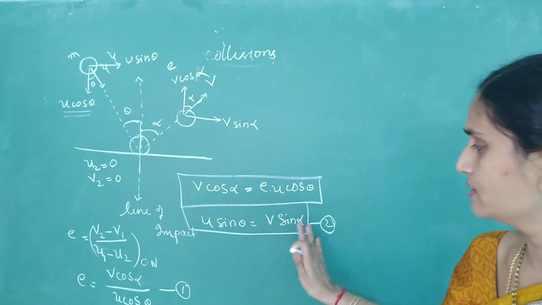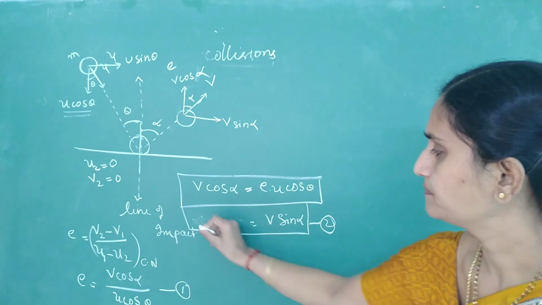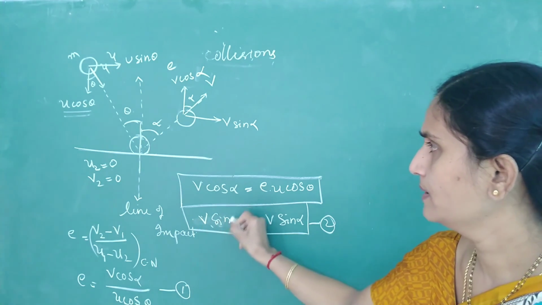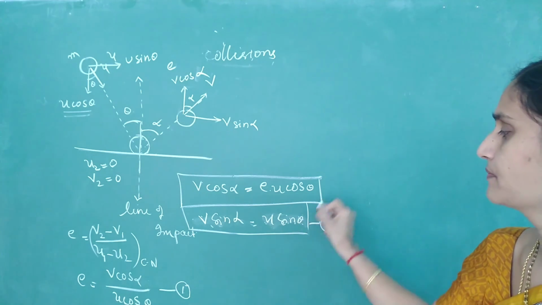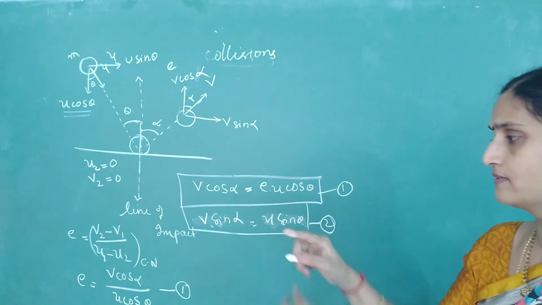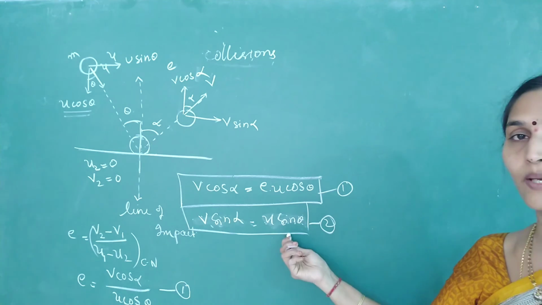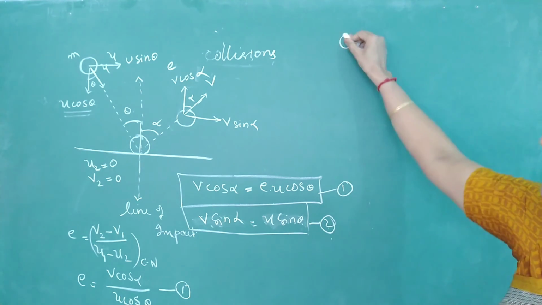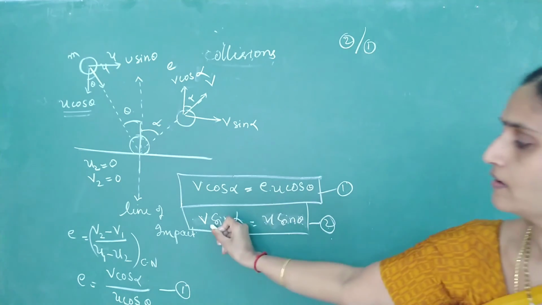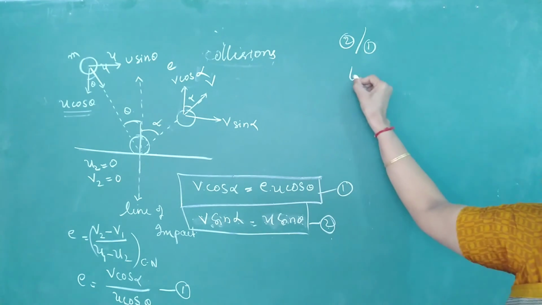Say I write V sin alpha is equal to U sin theta. Call this 1 and 2. I have just reversed it. Now divide both of them. What will happen when you divide 1 and 2? Equation 2 divided by equation 1. V sin alpha by V cos alpha.